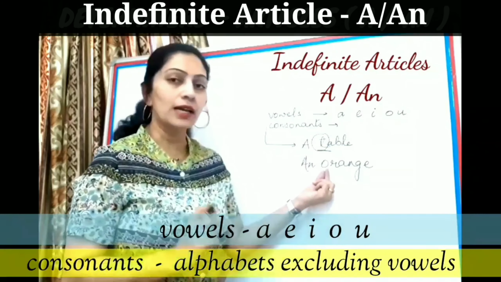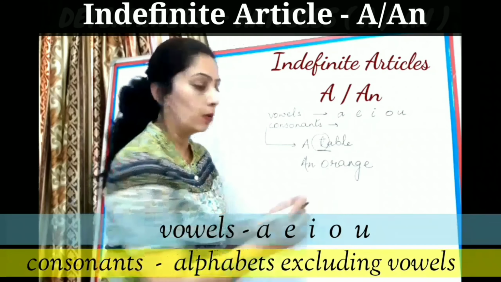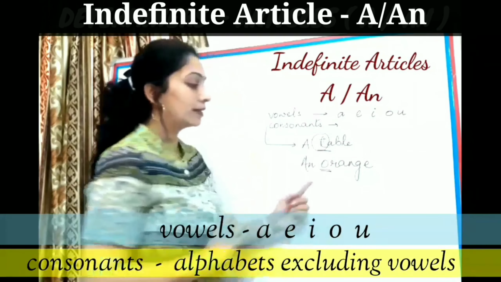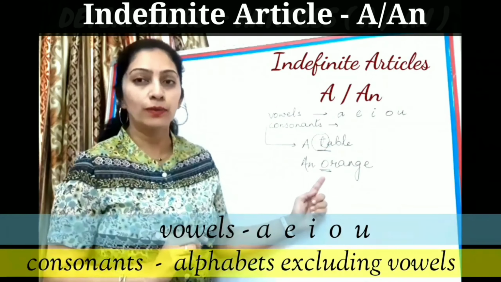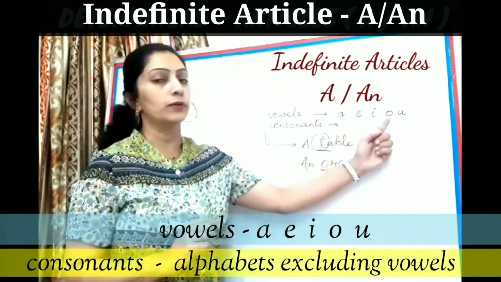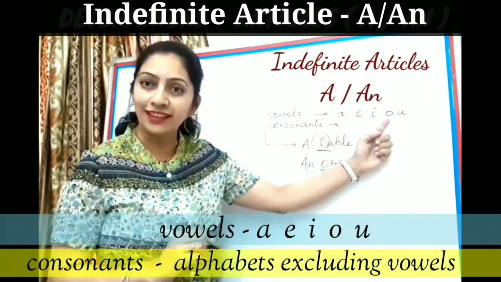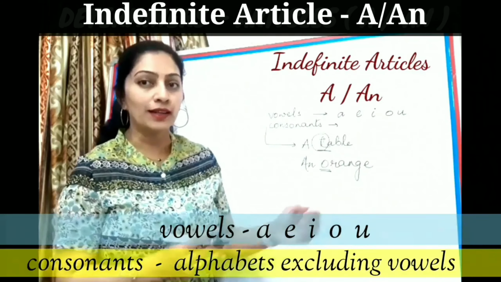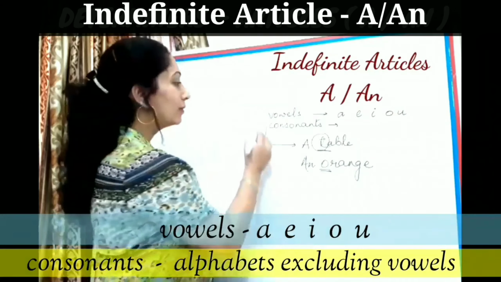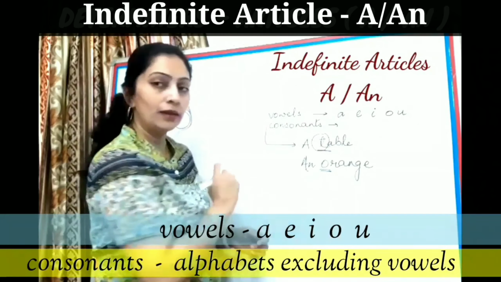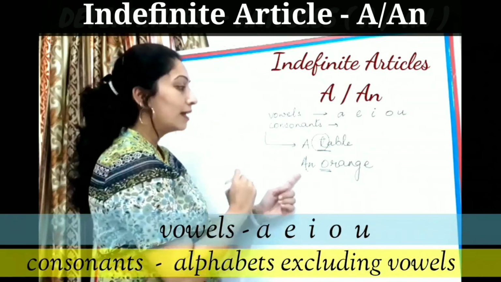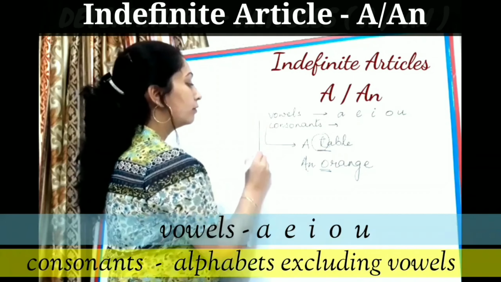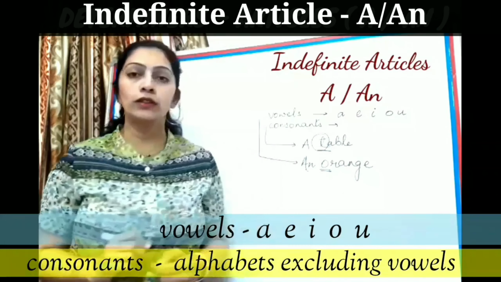What is the starting sound of this word? O. The starting sound is O, which is a vowel sound. Correct. So if the next word has a vowel sound as the starting sound, we will always use an before it. That means an is used in front of the vowel sound.